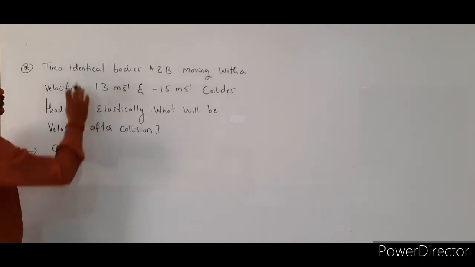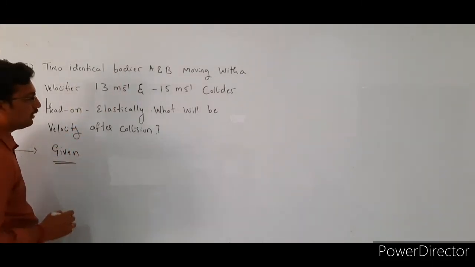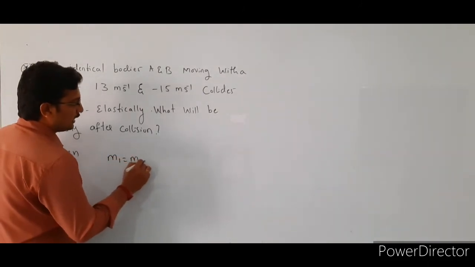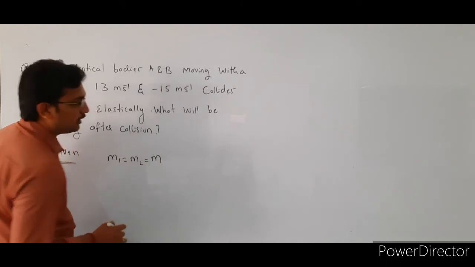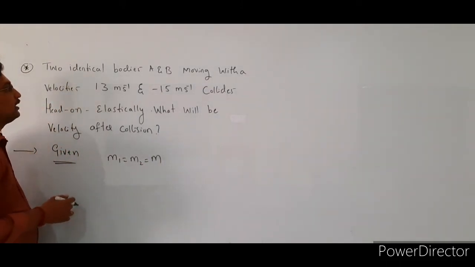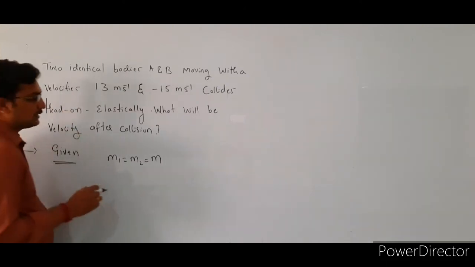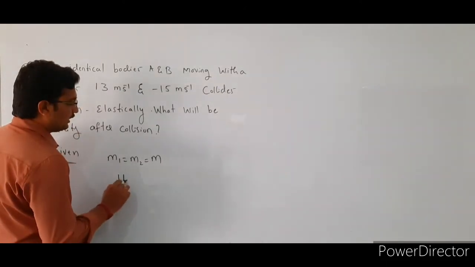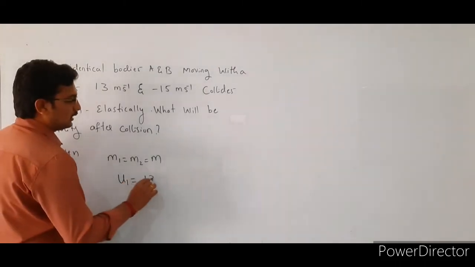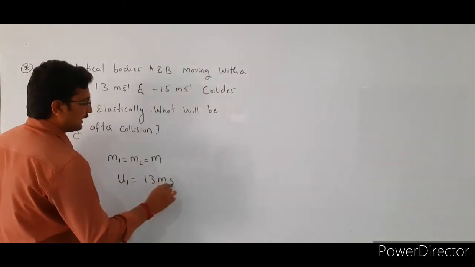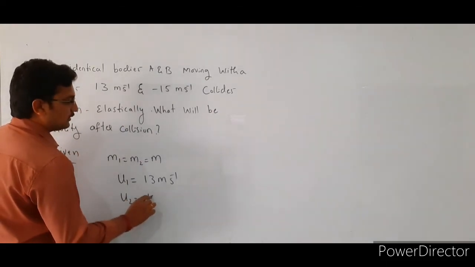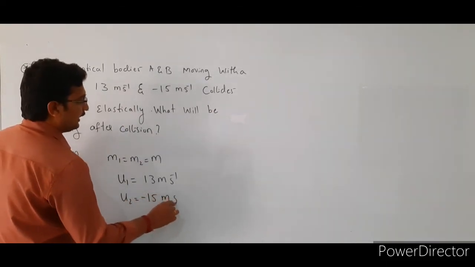The two identical bodies means m1 is equal to m2 is equal to m. Both bodies have the same mass. The initial velocity u1 is equal to 13 meter per second and u2 is equal to minus 15 meter per second.